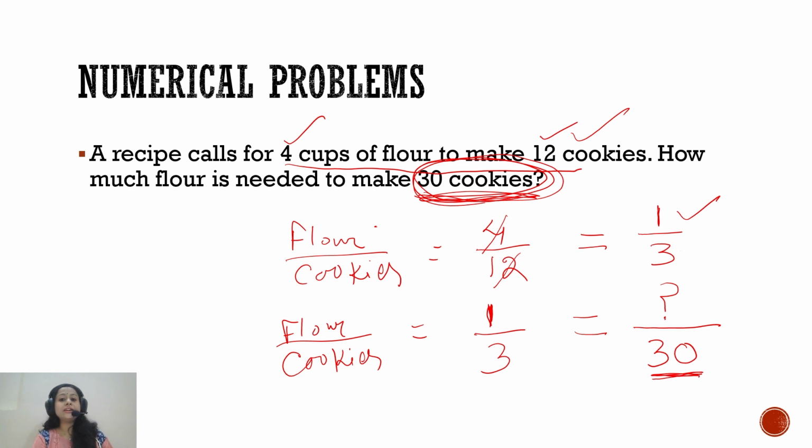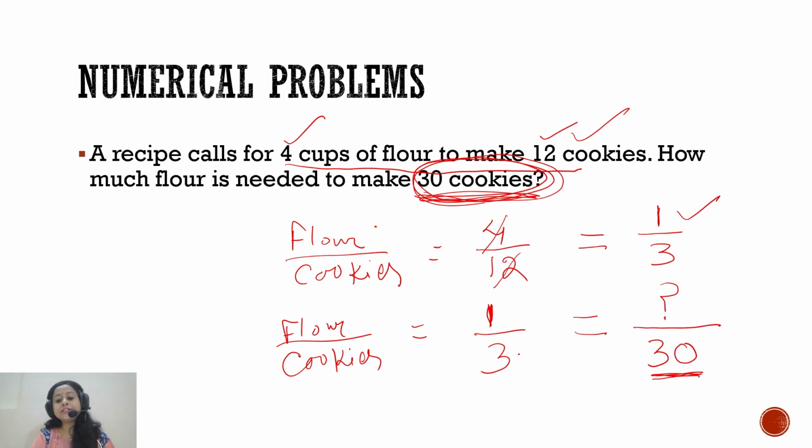The second term or consequent is known for this second ratio, but the first term or antecedent is not known. Okay, so what can we do? We have to find this term. The simplest way of finding the first term of the second ratio is that we are just scaling it up, as I mentioned.